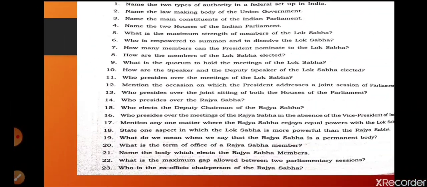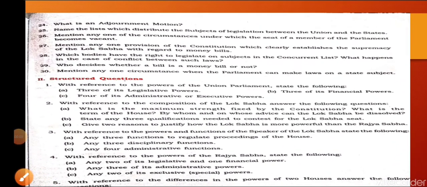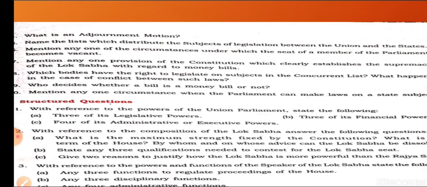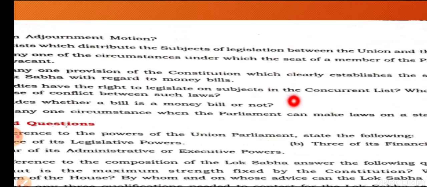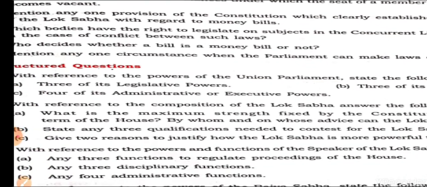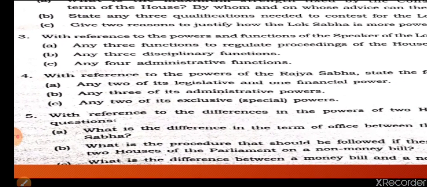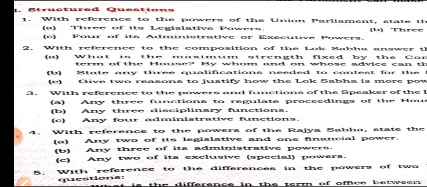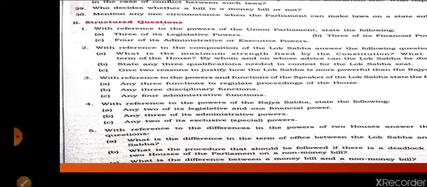So now I am going to show you the question answers in civics, and these are the short answers. I am zooming for you till question number 30. These are the short answers. You can go through, and then afterwards we are having these structured questions 1, 2, 3, 4, 5. So you can read this one clearly. I hope you can read.